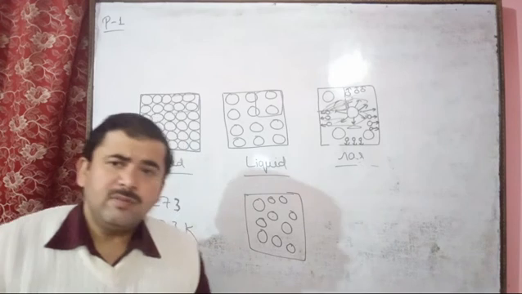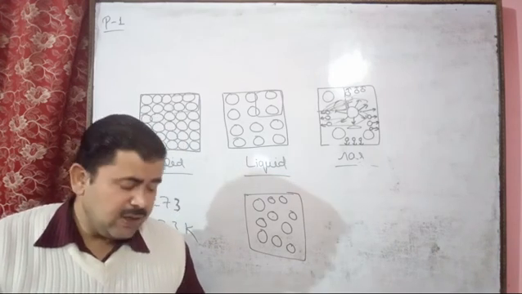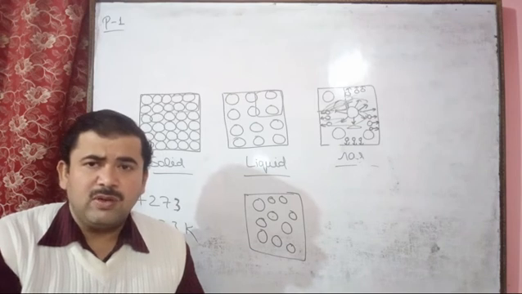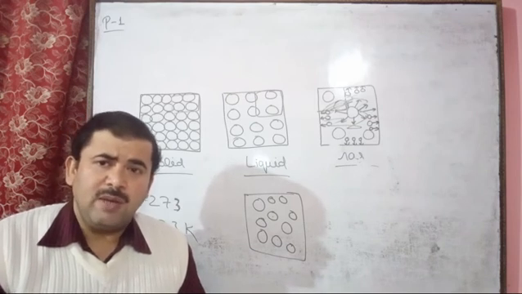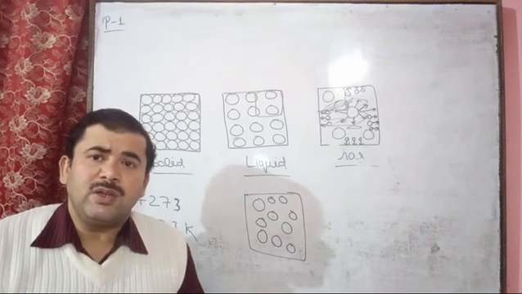Volume: 1 liter. So 1 liter equals 1 decimeter cube, and this equals 1000 ml. This also equals 1000 centimeter cube, that is cubic centimeter, which we can write as cc.